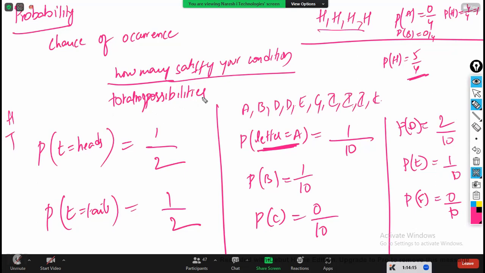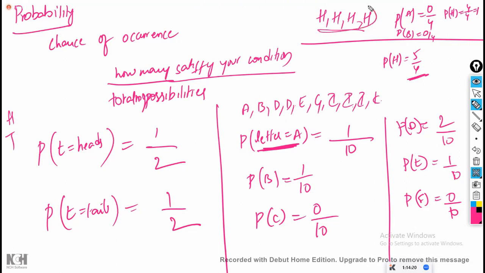Down is the total number of possibilities. Whatever entire data you have, you write it as the denominator. Even if your entire data is the same, the maximum value can be 1 only. It can never cross the denominator. The numerator never crosses the denominator. So the probability is always less than 1 only. The probability is never going to be more than 1. It can be equal to 1. Is that possible? If all the data points and the total number of data points are the same, automatically it is possible. Means your probability can also be equal to 1.